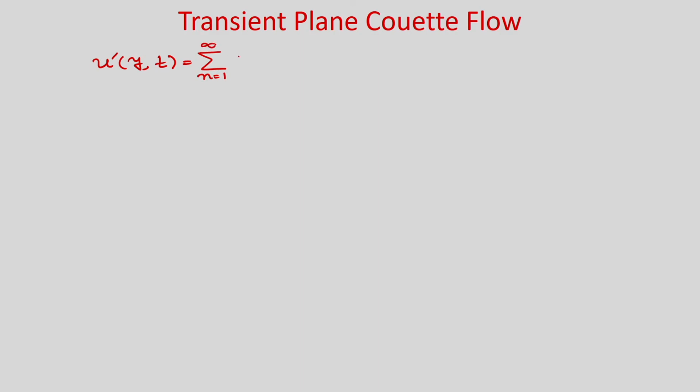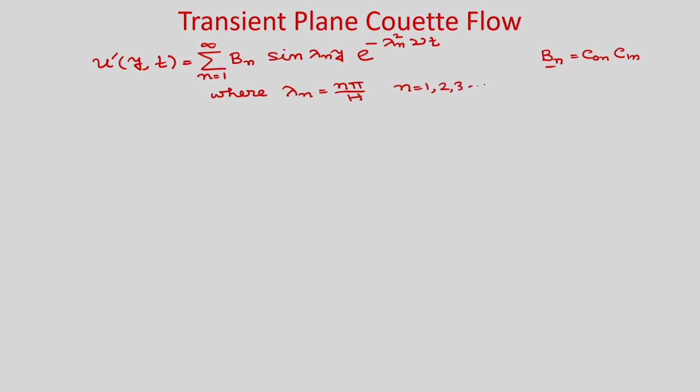Now, we have C naught and C 1, so we write the two constants together as B n, B n sin lambda n y, and we have e to the power minus lambda n square nu t, where lambda n is equal to n pi by h and n is 1 to infinity.